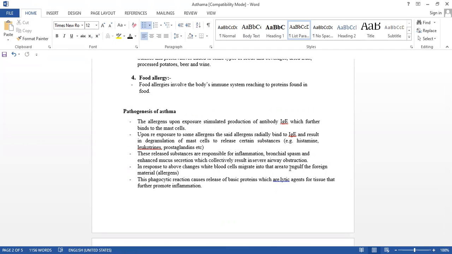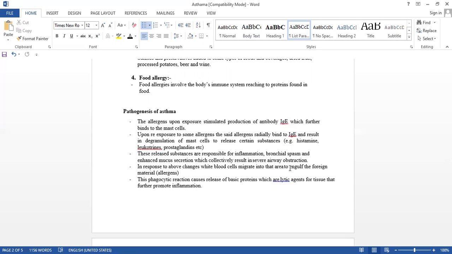When we are exposed to allergens, what happens? Our body produces antibodies. Okay, it stimulates the IgE antibodies, which further bind to the mast cells, upon re-exposure.